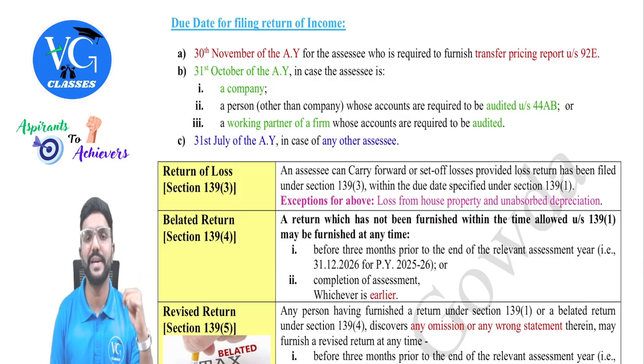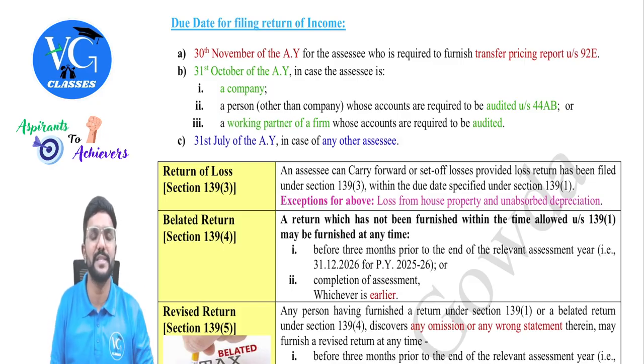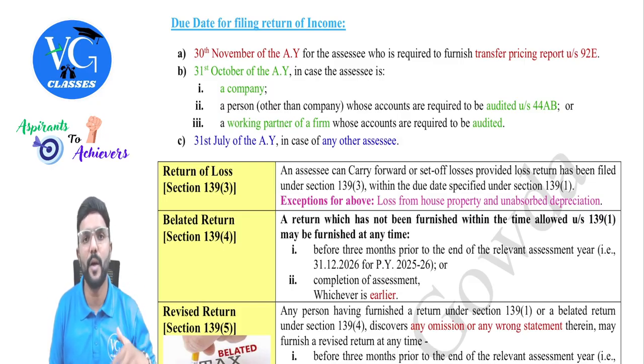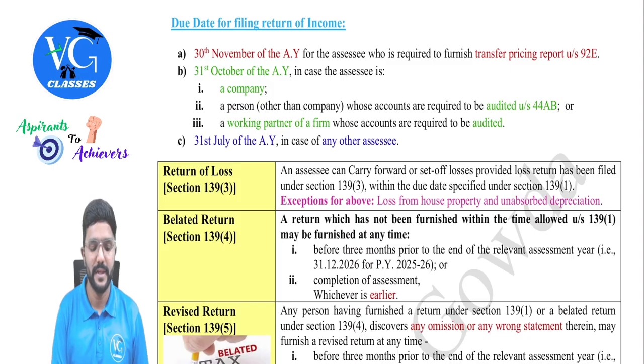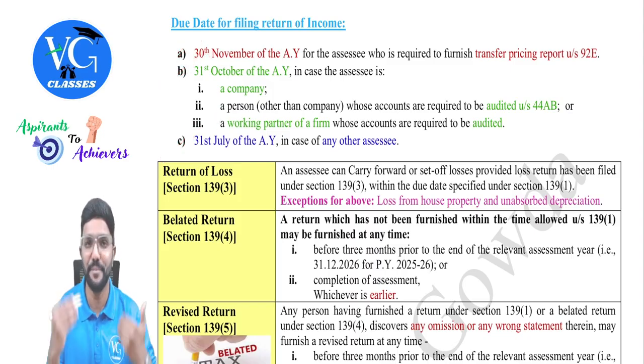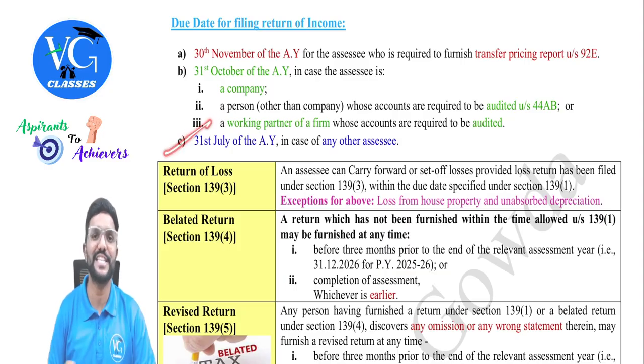Whenever tax audit is applicable as per section 44AB, a chartered accountant in practice has to be appointed and a report of tax audit has to be submitted 1 month prior to the due date of filing the income tax returns, guys. So when audit is applicable, the due date to file returns is 31st October. So 1 month prior to that, on or before 30th September, a copy of the tax audit report has to be furnished. Then any other case, whoever is not covered in A and B, they will fall under the last category.